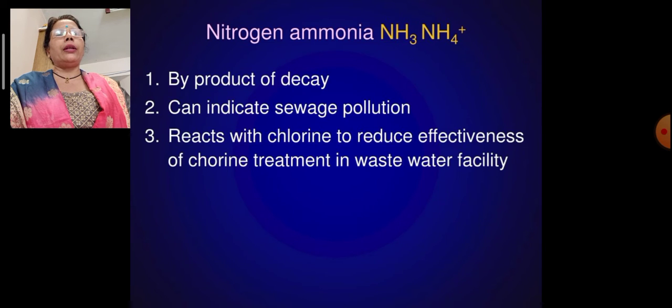Ammonia, a byproduct of decay, can indicate sewage pollution if it is high, and reacts with chlorine to reduce the effectiveness of chlorine treatment in wastewater facilities. So whenever there is nitrogen or lightning, it is necessary for the plants to survive.